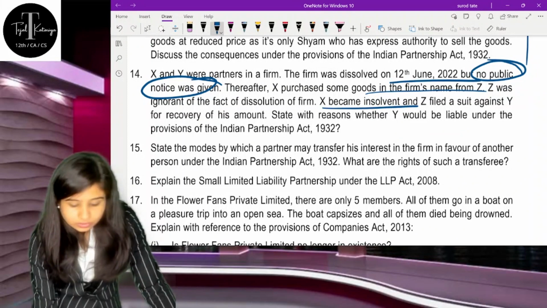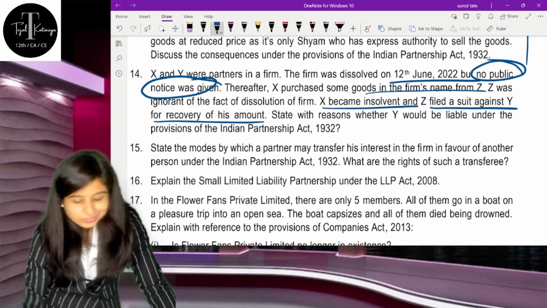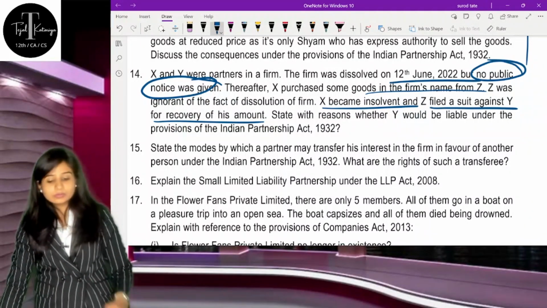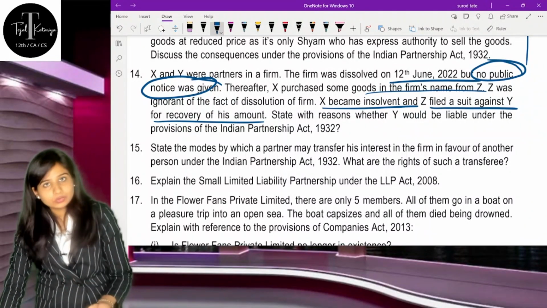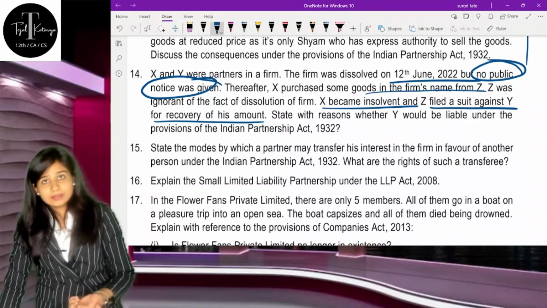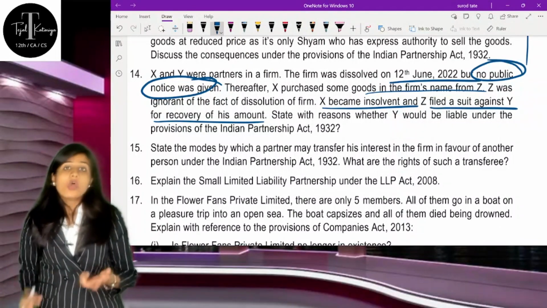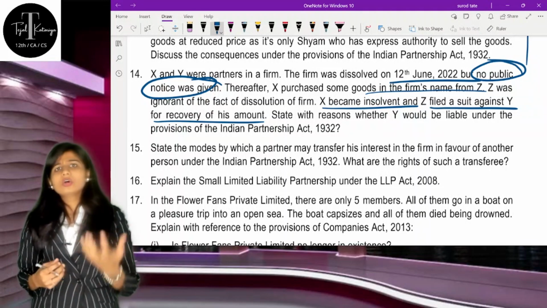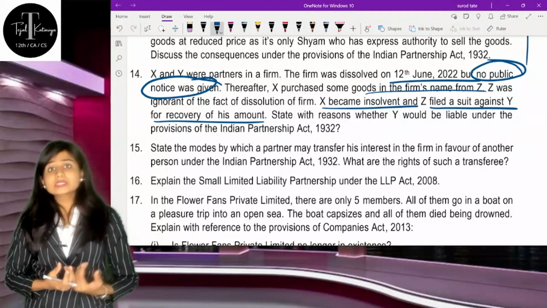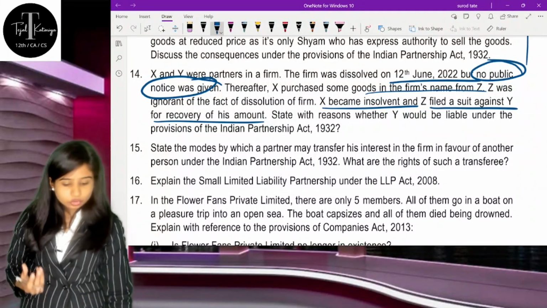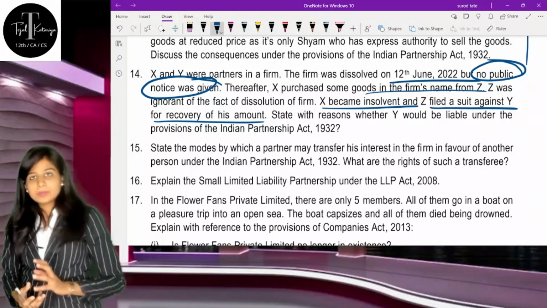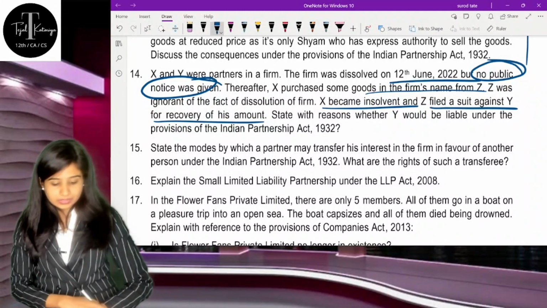Now, X becomes insolvent. Z is filing the case against Y for the recovery of the amount. Now, understand, whenever the firm is dissolved, you're supposed to give the public notice, and if you fail to give the public notice, your partnership is still not ended, and all the partners will be jointly and severally liable.